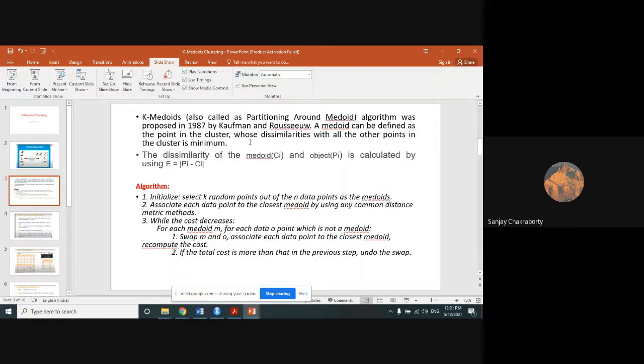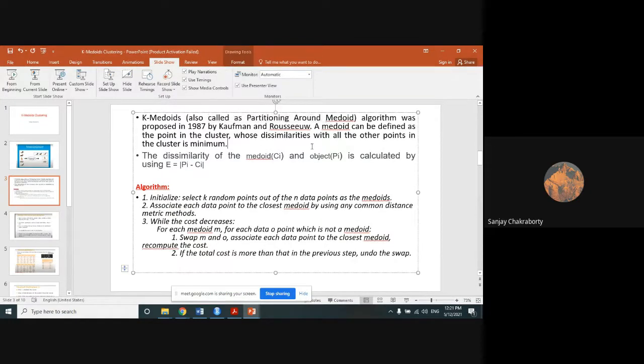K-means I have already discussed, and k-medoids is also a part of the partitioning methods. It's also called partitioning around medoids. The algorithm was proposed in 1987 by Kaufman and Rousseeuw, and a medoid can be defined as the point in the cluster whose dissimilarity with all the other points in the cluster is minimum.